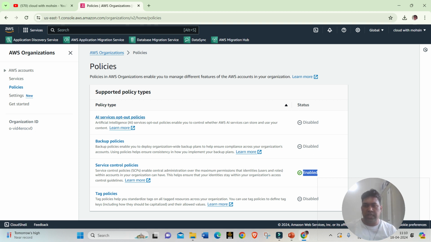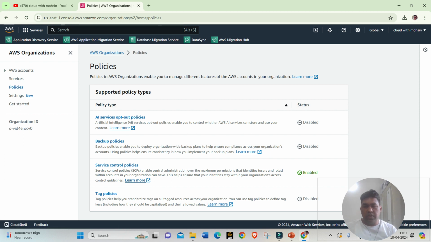So these are different policies. The AI services opt-out policy is basically for artificial intelligence services. Backup policy is for when you want to deploy backup plans, and tag policies are for when you want to standardize the tags. I will explore the service control policies, and this is very important.